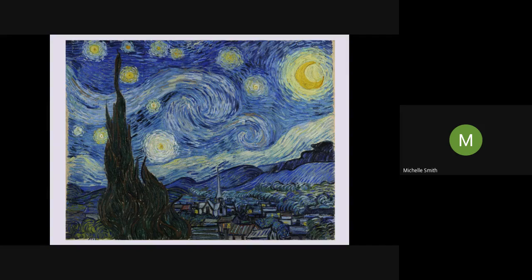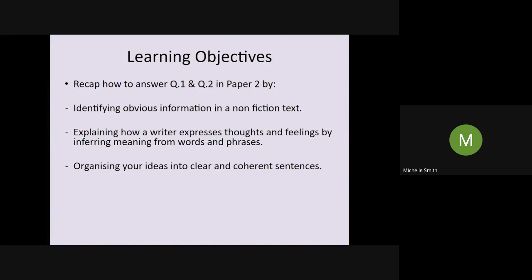All right, so what we're doing today is recapping question 1 and question 2 on paper 1. Question 1 requires you to identify obvious information in a non-fiction text. And question 2 requires you to explain how a writer expresses their thoughts and feelings. We do this, remember, by inferring meaning from the words and phrases that they use. And as always, because it's really good practice, we want to organise our ideas into clear and coherent sentences. So we're not doing anything that you've not already practiced today, but it is all really good to keep practicing that, particularly number 2 there, making inferences.